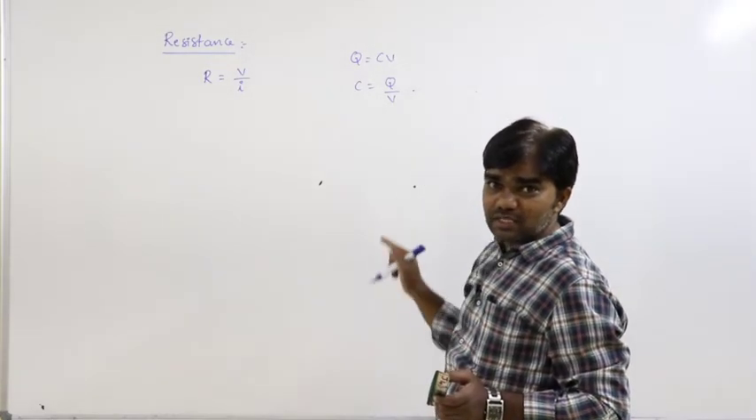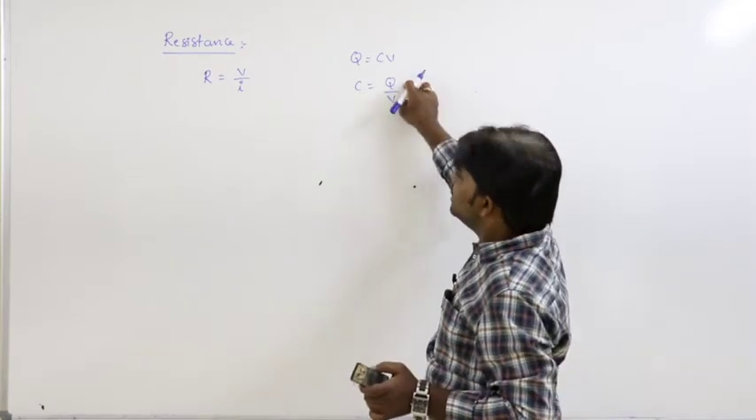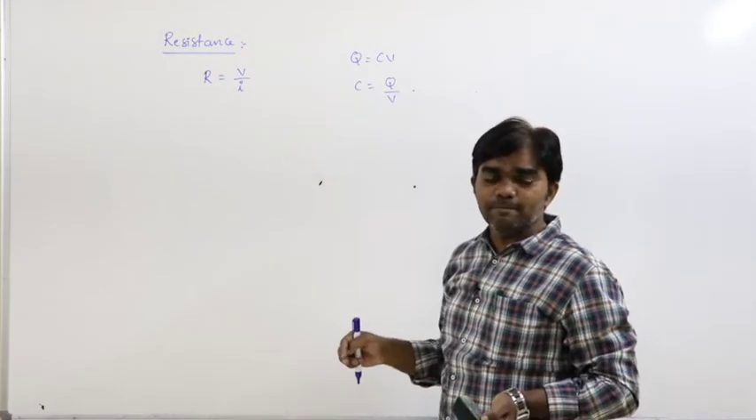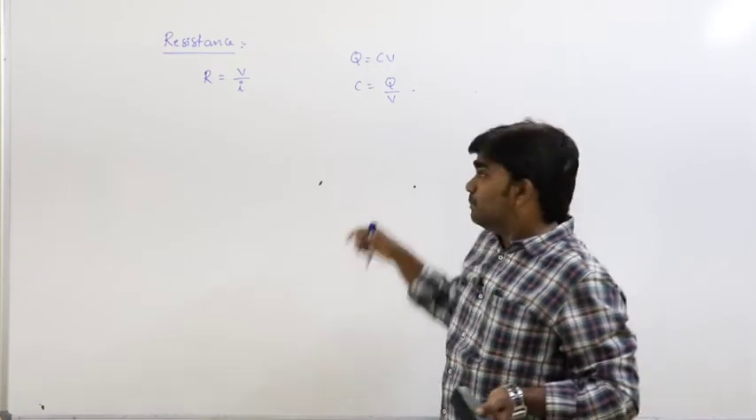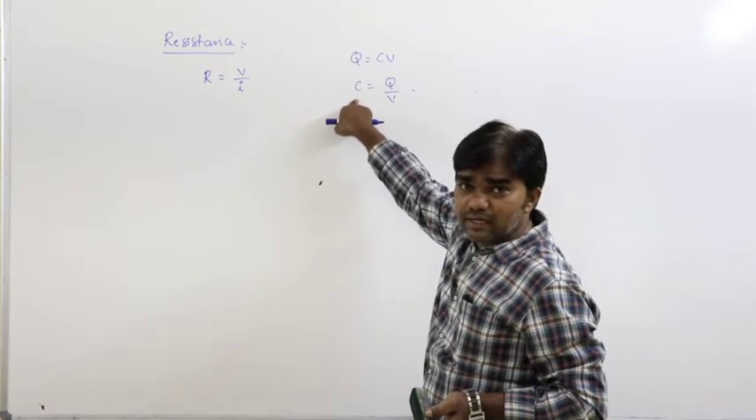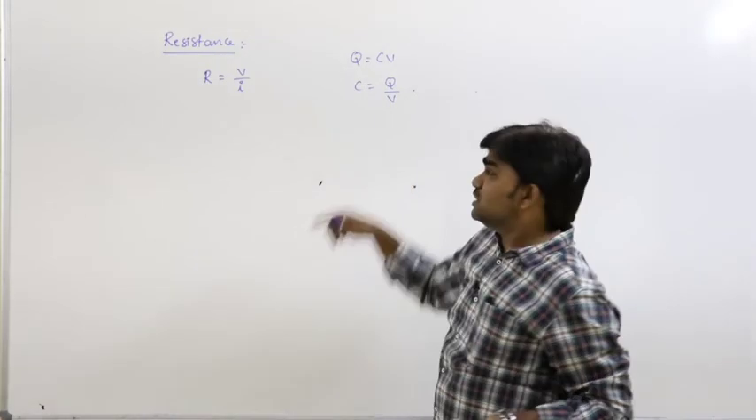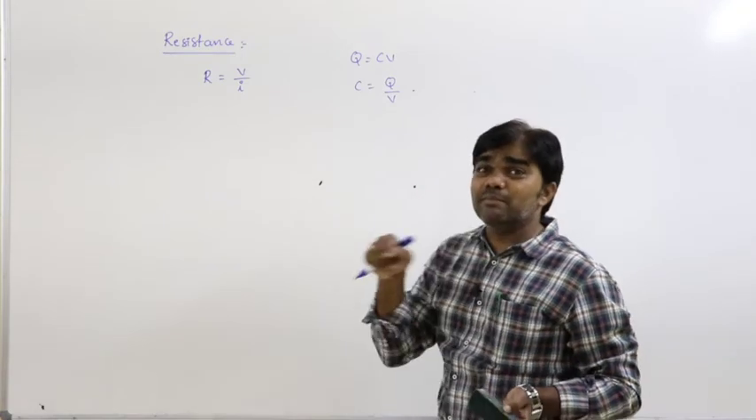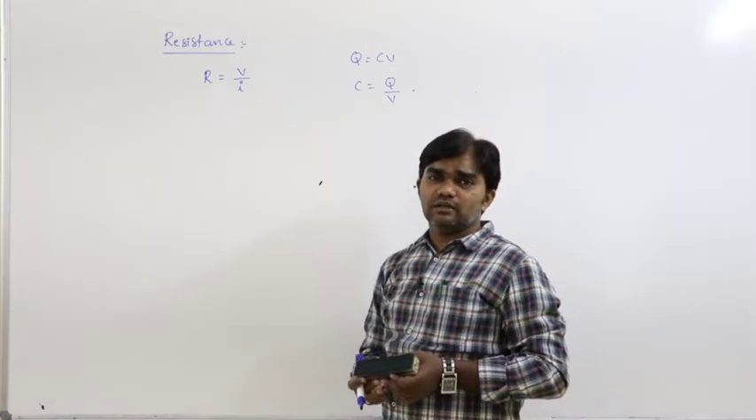Capacity of any substance does not depend on charge, does not depend on potential. Of course, by using this we can calculate capacity. If you know the value of charge and the value of potential, we can calculate capacity. But capacity does not depend on charge or potential. It depends on the dimensions of the conductor.